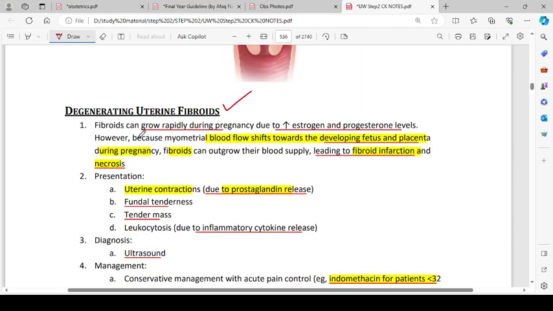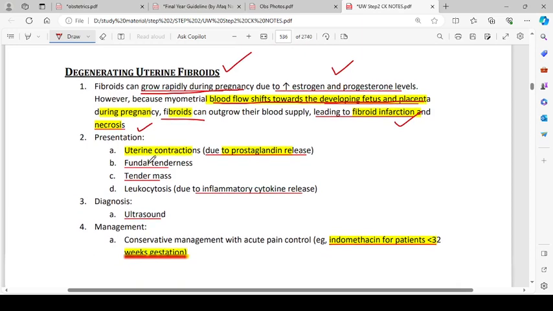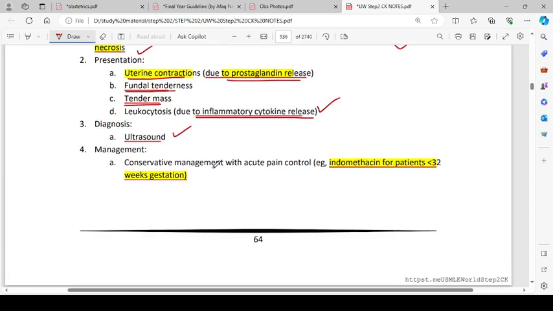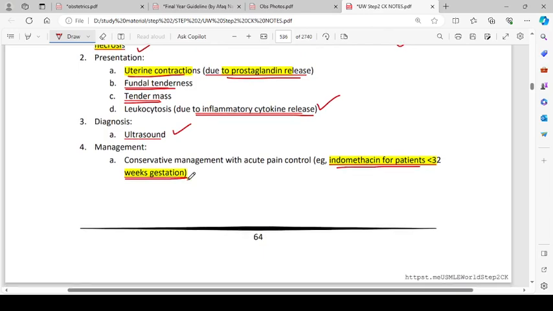Degenerating uterine fibroids. Fibroids can grow rapidly during pregnancy due to increased estrogen and progesterone levels. However, because myometrial blood flow shifts towards the developing fetus and placenta during pregnancy, fibroids can outgrow their blood supply, leading to fibroid infarction and necrosis. Presentation: uterine contractions due to prostaglandin release, fundal tenderness, tender mass, leukocytosis due to inflammatory cytokine release. Diagnosis is on ultrasound. Management is conservative. Management of acute pain control is indomethacin for patients less than 32 weeks of gestation.